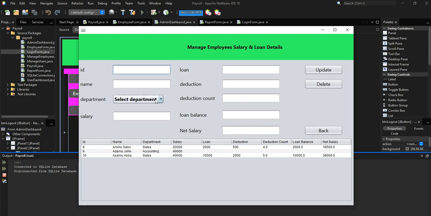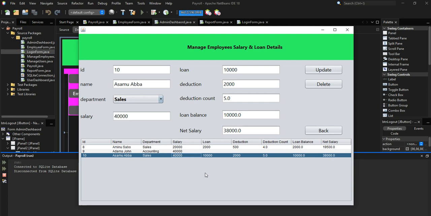For you to do that, select the department. When I click on this, it will automatically fetch all that employee's information. So we have the ID of that employee, the salary record is 10. This is the name, the department, the salary, his loan, his deduction, his deduction count, the loan balance, and the net salary.